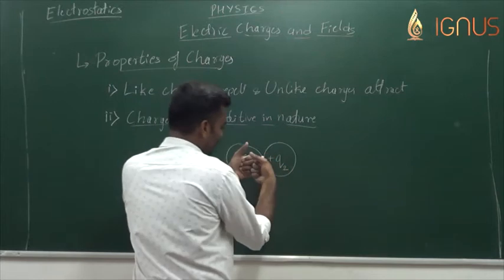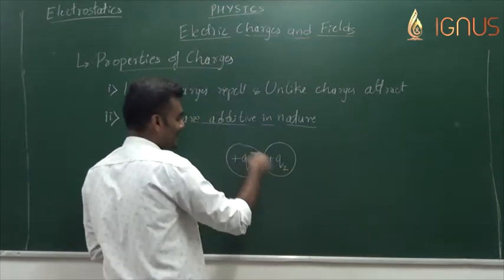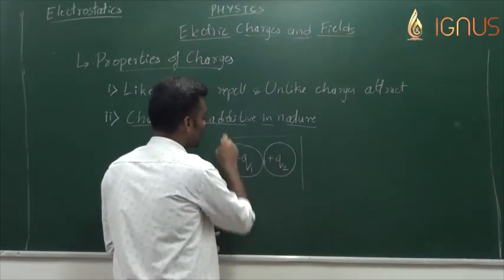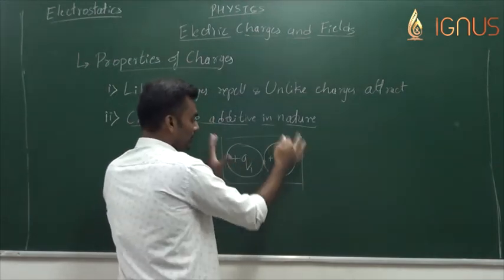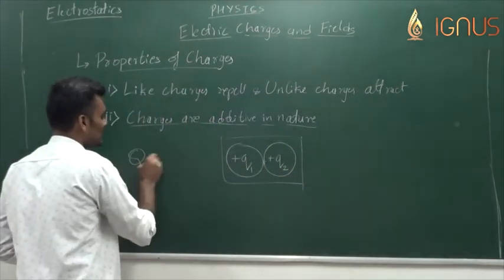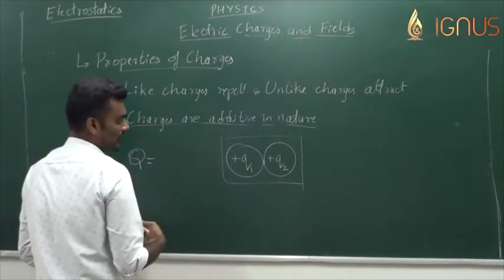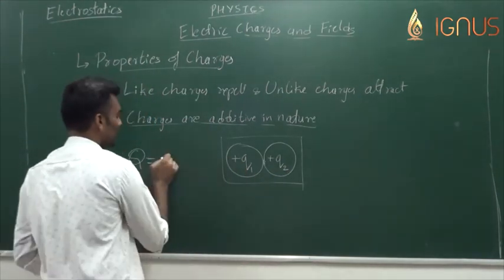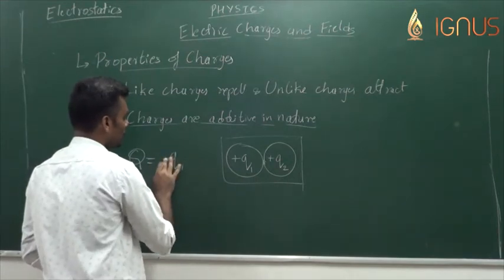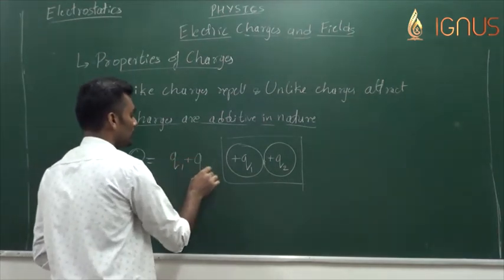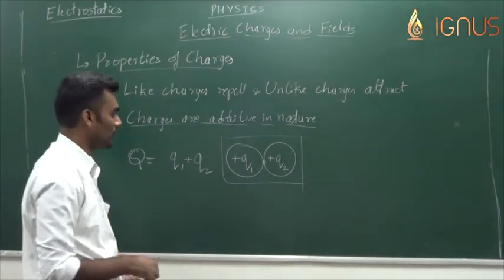When they are brought in contact with each other, they share the charge. Together they possess the charge which is the sum of these two charges. The net charge from these two charged bodies is now q1 plus q2.